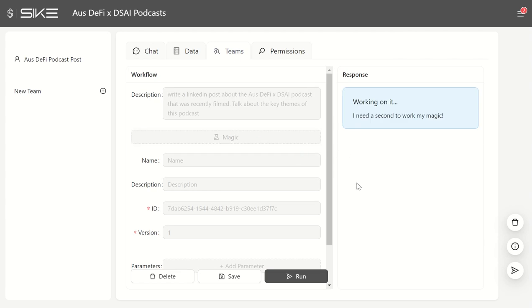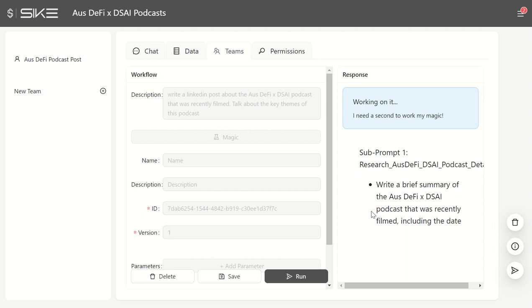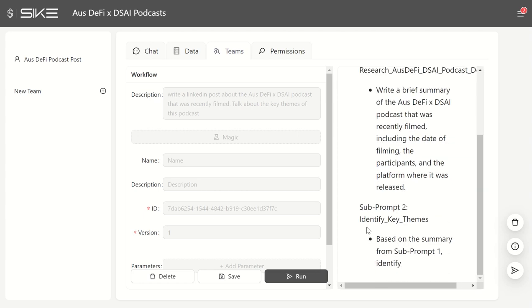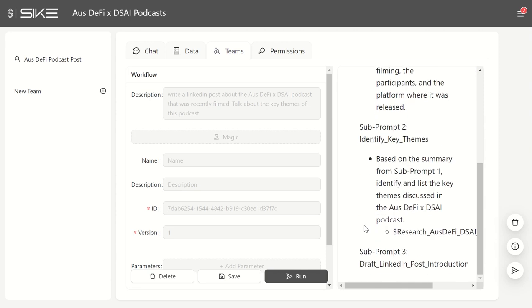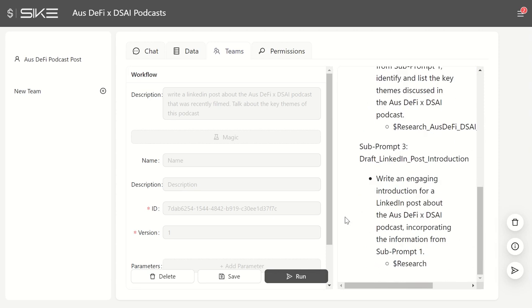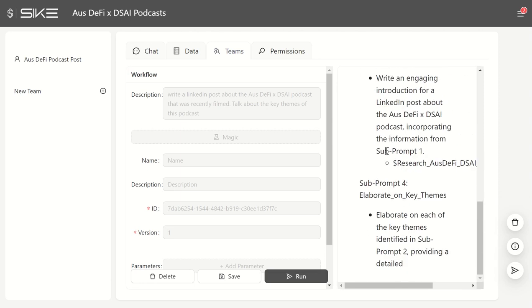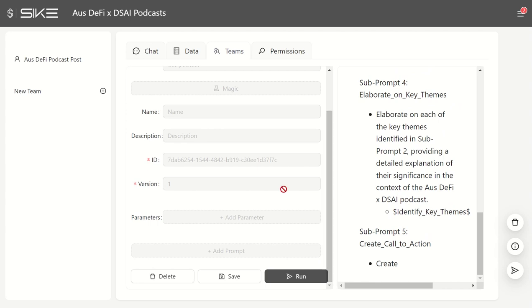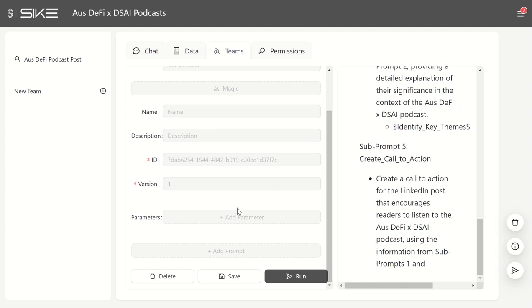In this case, we're using the power of GPT to create, or basically break down, that initial prompt into these various sub-prompts. So the initial one was going to research the AusDefi podcast that it's given. We've seen the second one there. The third sub-prompt is being created. The fourth is elaborating on key themes, and it will generate each of these. They're going to be assigned to different workers as well, and we'll just now speed up to get to that next section.